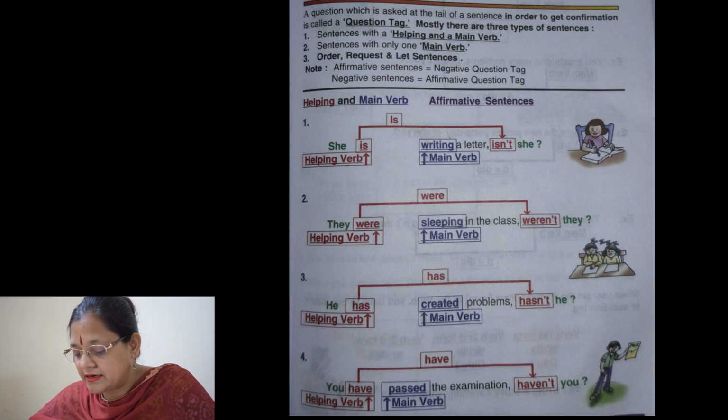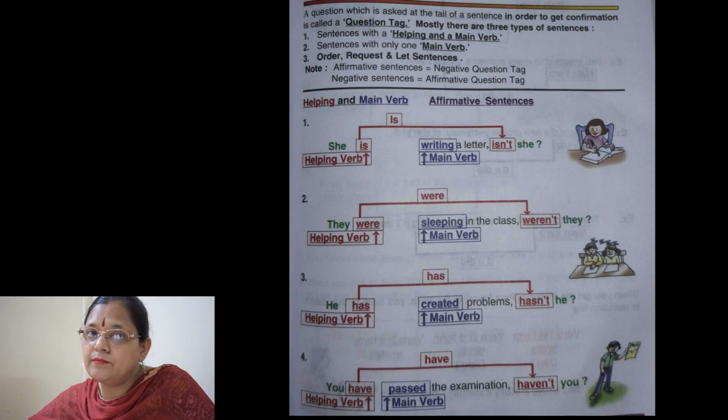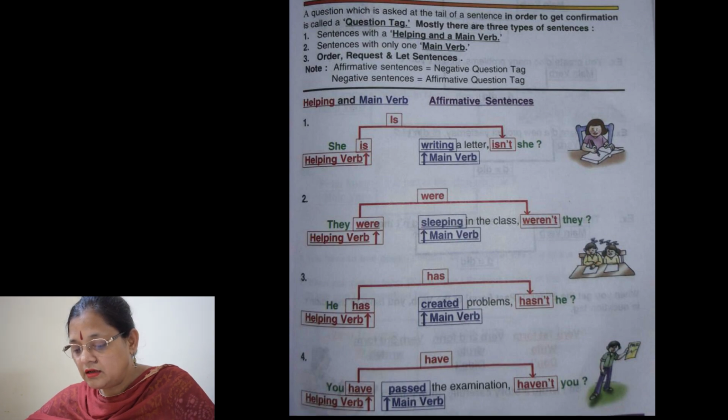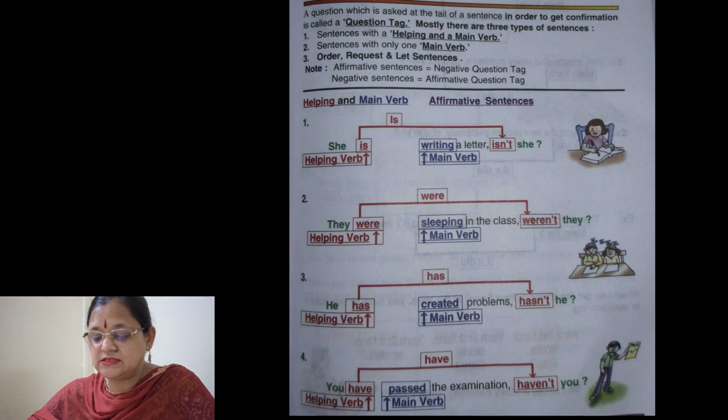And there is a question mark at the end. Like, he has created problems. Okay, so what is the second word after he? Has is the second word. So what question tag will come? Hasn't he? Okay, like, you have passed the examination. So what question tag will come? Haven't you? Okay, so children, these are positive sentences, or affirmative sentences.